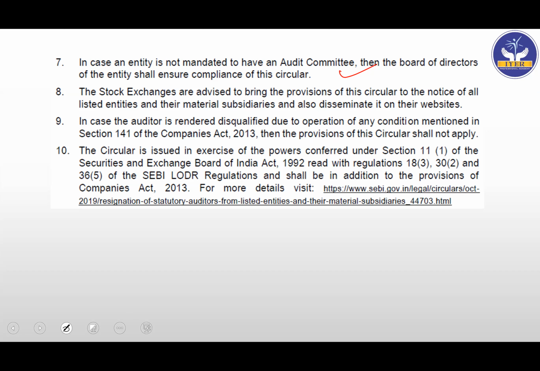So why are we giving information to the stock exchange? So that the stock exchange can place all this information on their website. Okay. In case the auditor is rendered disqualified due to operation of any condition mentioned in section 141 of the Companies Act 2013, then the provisions of this circular shall not apply. So if the auditor is disqualified, then of course this provision will not be applicable.